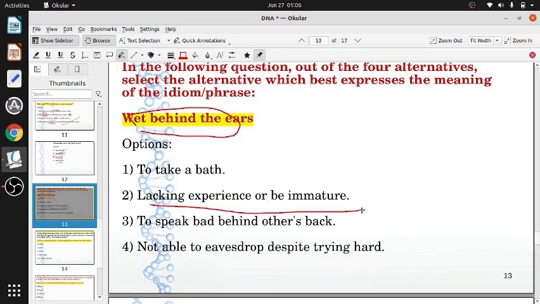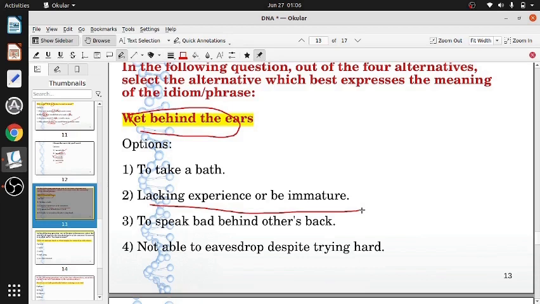Wet behind the ears. A novice. A newcomer out of the college. Someone who has just passed out of the university, but he does not have experience. Theoretically, he may be quite a genius. He may be getting 90%, 95%. He might be very good, but lacking experience.